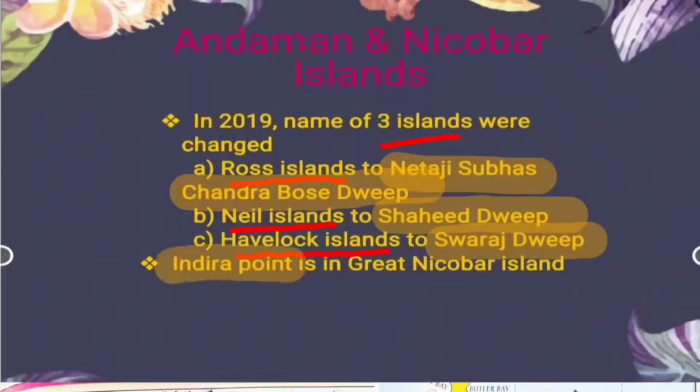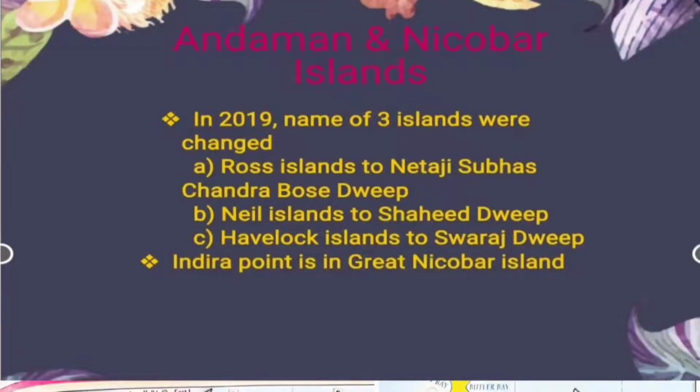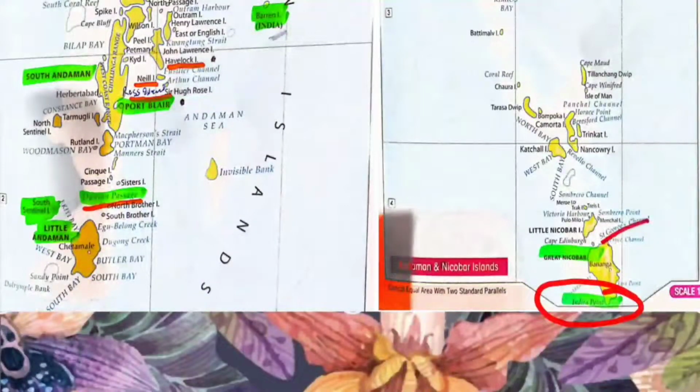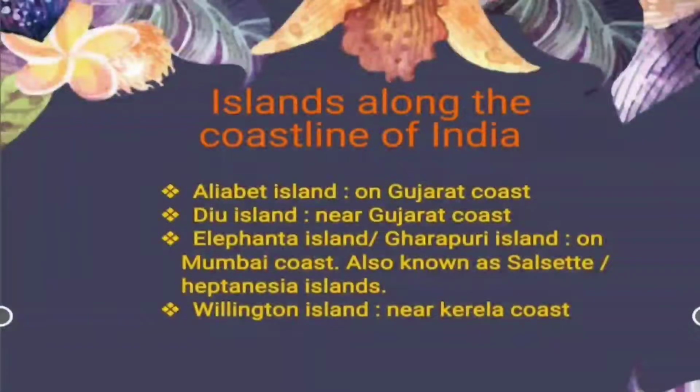Now there is a point, Indira Point. We have already discussed some points in our first lecture on Indian space and location. This point is located in the Great Nicobar Island. Let's locate this point on the map. As you can see over here, this is Indira Point, and it is located in the Great Nicobar part of the Nicobar Islands. So moving back to the slide, we are done with the Andaman and Nicobar Islands.